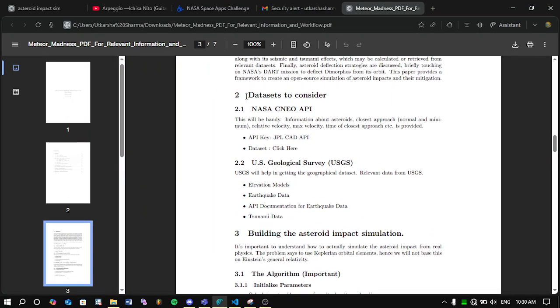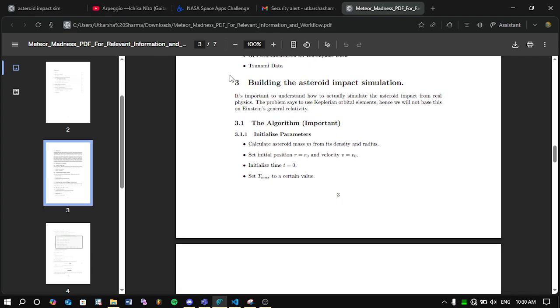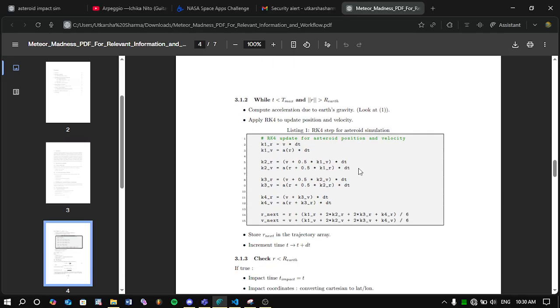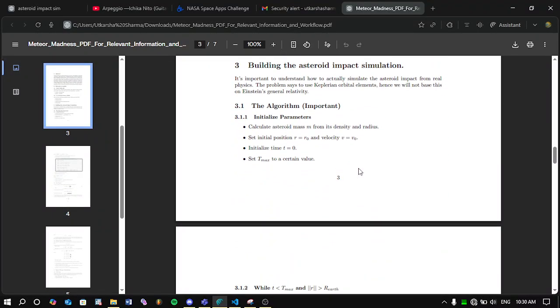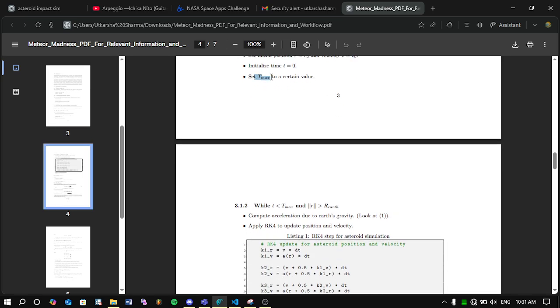I think instead of the data sets to consider and everything else, we need to first look at the main part. This is the main heart of the whole PDF: building the asteroid impact simulation, and for this we have to go with an algorithm. So what I'm doing here is, first, we have to initialize parameters. We have to take an asteroid and get an Earth, then an asteroid. We have to set the mass of the asteroid and its radius. We have to set its initial position and its velocity. That's self-explanatory. And we have to set Tmax to a certain value, but